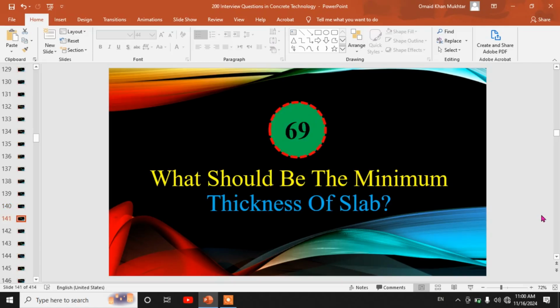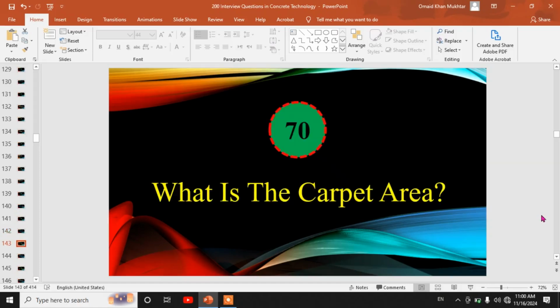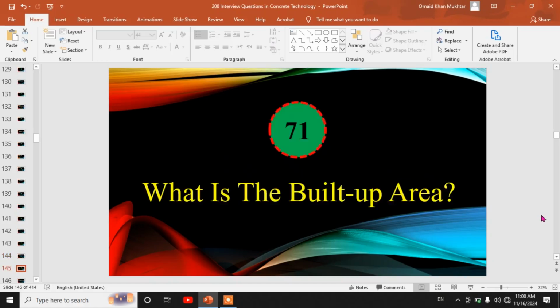69th, what should be the minimum thickness of slab? The minimum thickness of slab should be 125 millimeter. 70th, what is the carpet area? An area on which we can spread a carpet, or net usable space, refers to a carpet area.